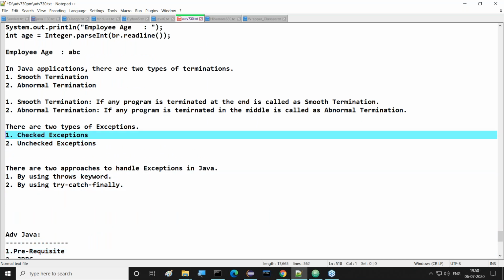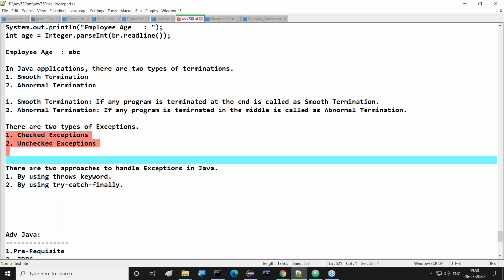What is a checked exception and what is an unchecked exception? Listen carefully. Checked exceptions are the exceptions which are recognized by the compiler, but not occurred at compilation time. They occur at runtime only, but the compiler will predict them. The compiler will identify those exceptions at compilation time, but the real exception will occur at runtime. I can give some examples also, but try to understand it clearly.